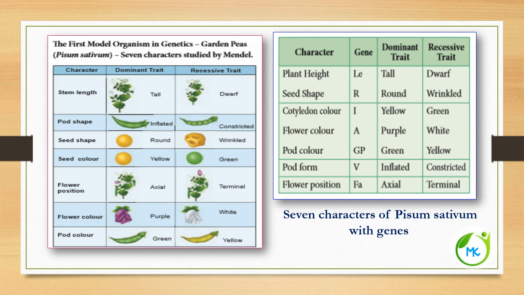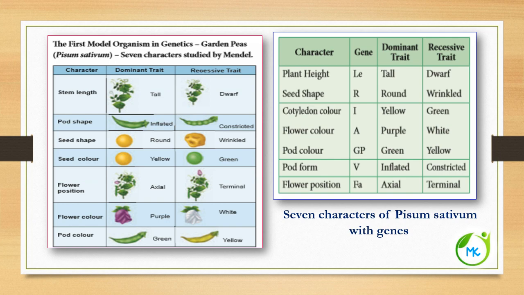Now we shall see the 7 characters studied by Mendel in his first model organism of genetics, the garden pea plant, whose binomial is Pisum sativum. Here we are seeing the 7 characters and also the dominant and recessive trait for each character. For stem length, the dominant trait is tall and the recessive trait is dwarf. Pod shape, inflated and constricted. Seed shape, round, wrinkled. Seed color, yellow, green. Flower position, axial, terminal. Flower color, purple, white. And pod color, green, yellow.